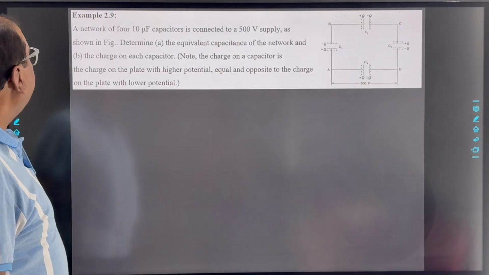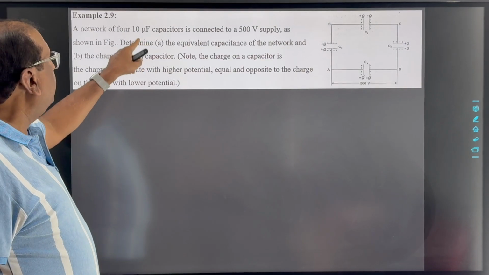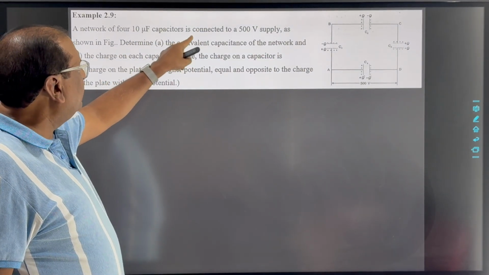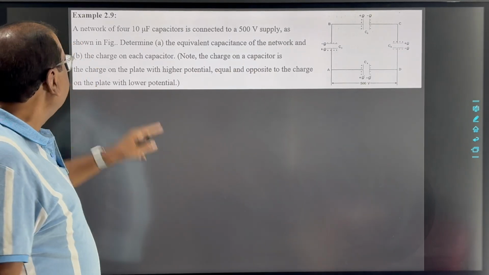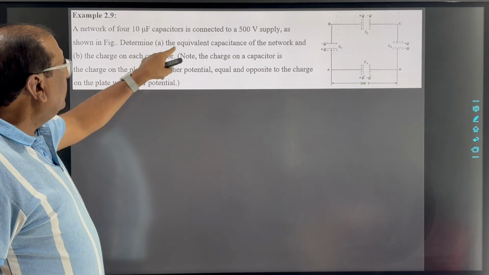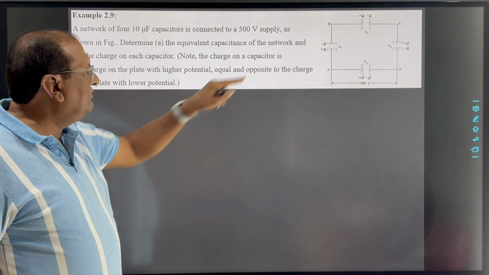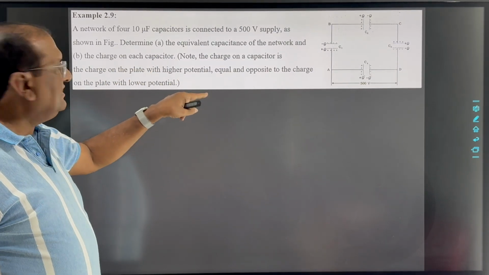Now example 2.9. A network of four 10 microfarad capacitors is connected to a 500 volt supply as shown in the figure. Determine A, the equivalent capacitance of the network, and B, the charge on each capacitor.